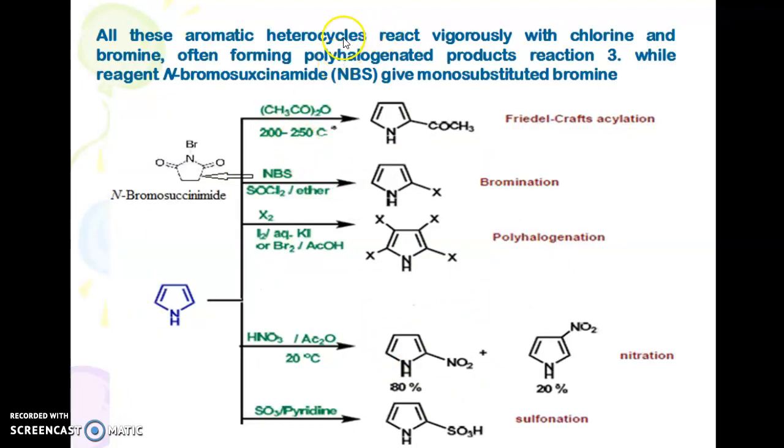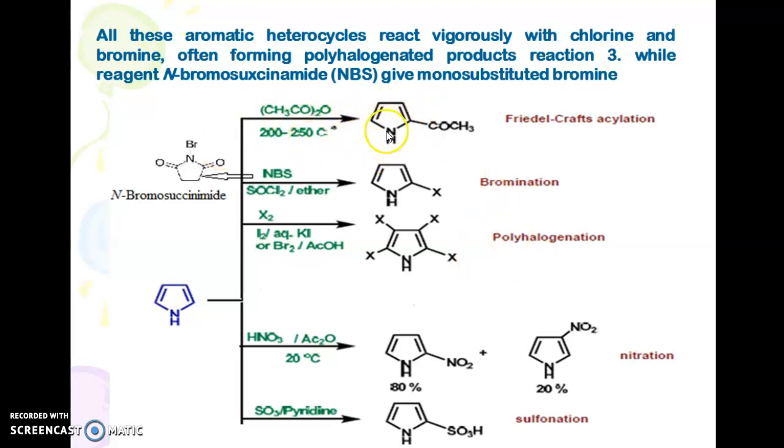All these aromatic heterocycles react vigorously with chlorine and bromine, often forming polyhalogenated products, while the reagent N-bromosuccinimide, NBS, gives the monosubstituted bromine product. These are the halogenation reactions. So we can see here when N-bromosuccinimide attacks, you can see the halogenation occurring, bromination especially. Otherwise it gives the polyhalogenated compound.